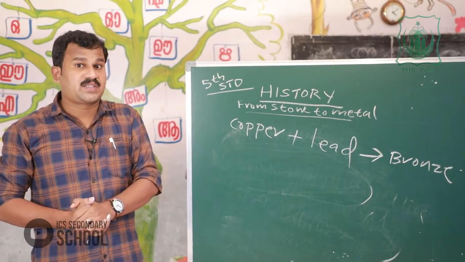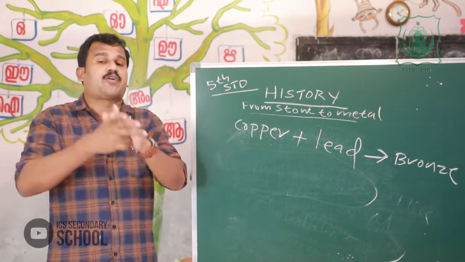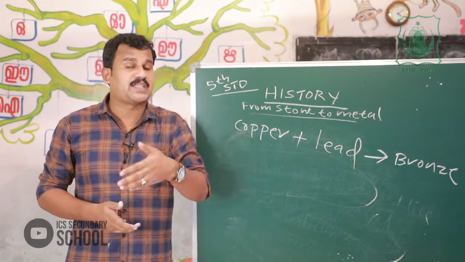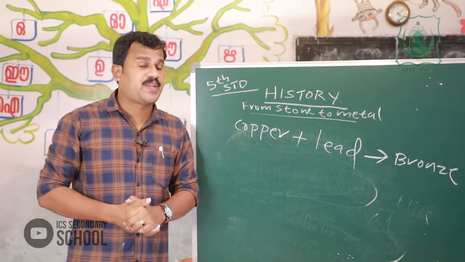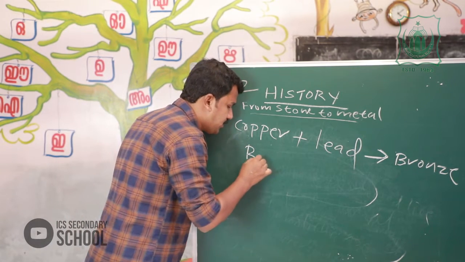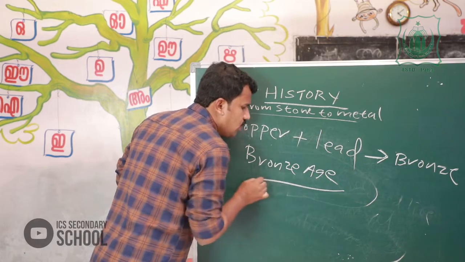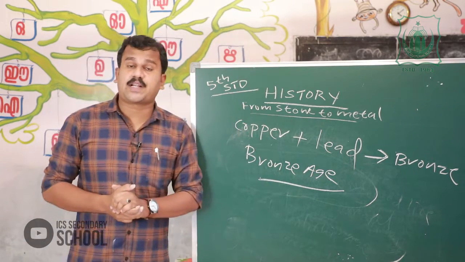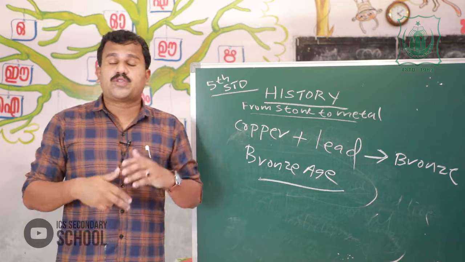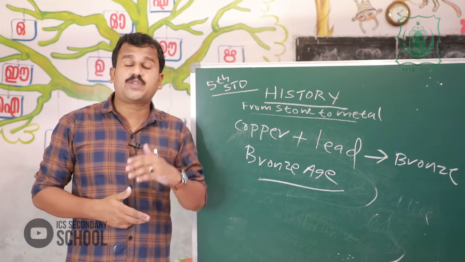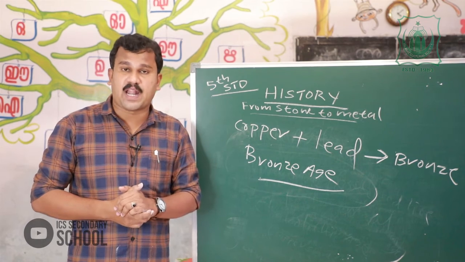Bronze was harder than copper. So this period is known as the Bronze Age. In the Bronze Age, a huge transformation occurred in human life.